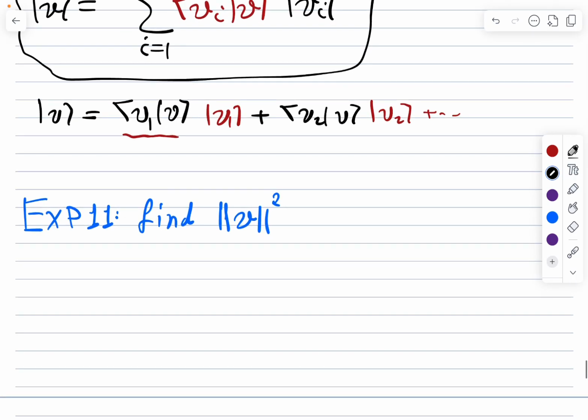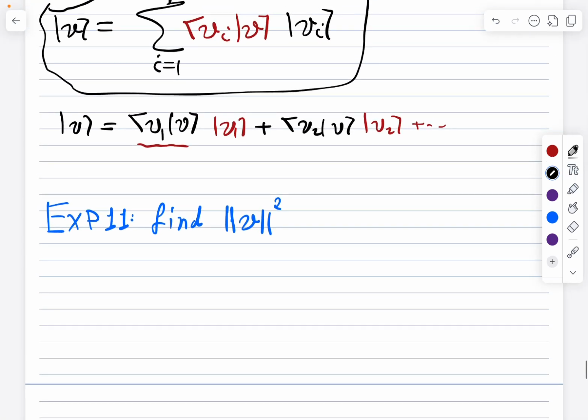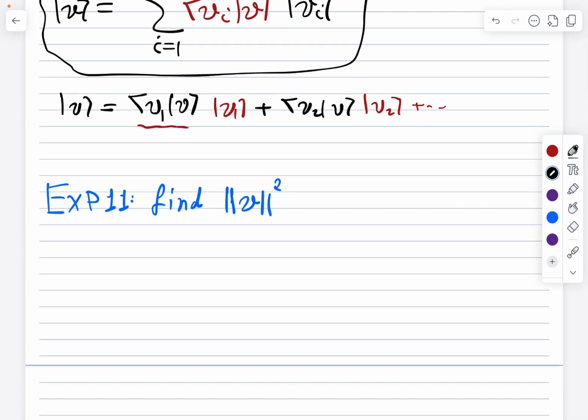Now this is an interesting example. Actually, it's not even an example, it's an important formula we can use to find the magnitude of a vector squared. As we said previously, this quantity is defined as the inner product of the vector with itself. So we can write it as the bra vector times the ket vector. But what is the ket vector?